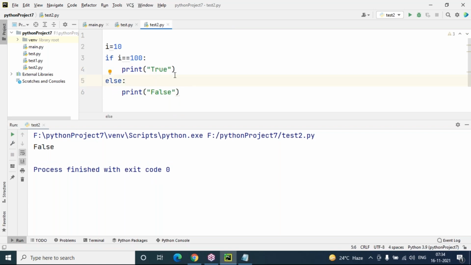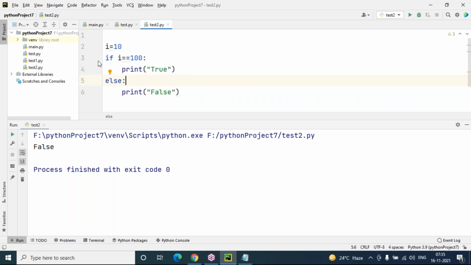But how do you know which block the control is moving into? To trace where your control is moving, whether it is coming inside the if block or inside the else block, how do you know that? Just by keeping a breakpoint and starting the debugging option, you will come to know whether your control is going inside the if block or inside the else block.